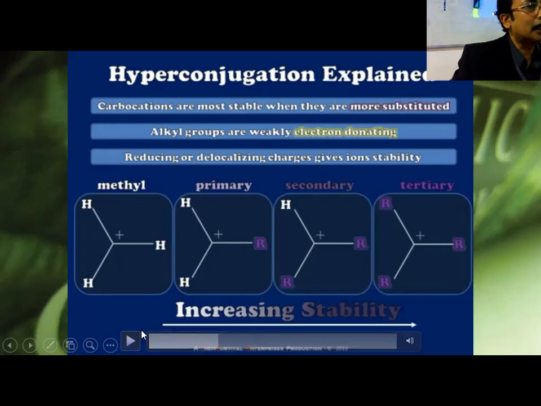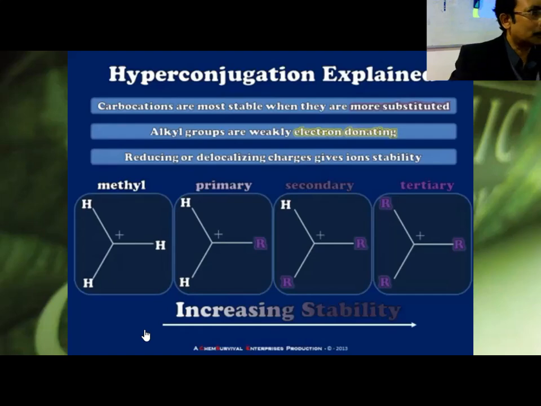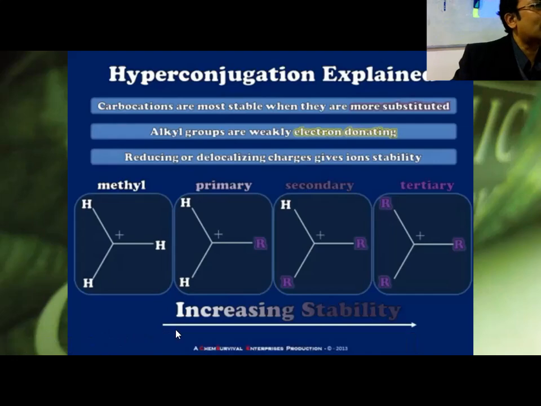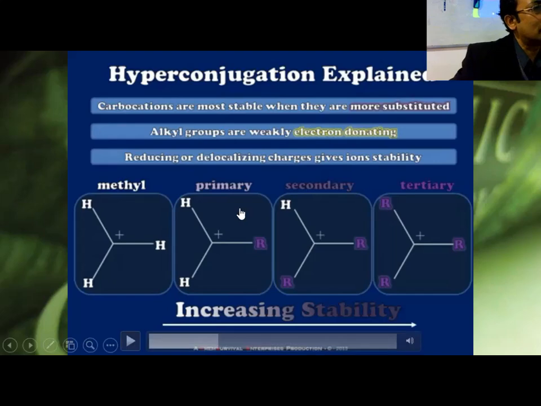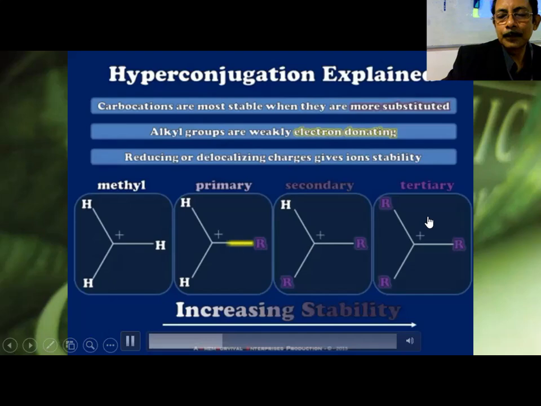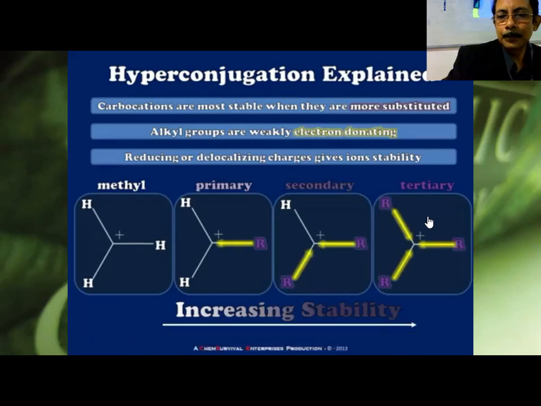So both, what I am telling, inductive effect and hyperconjugation, are working in the same direction most of the time. And if it is in the opposite direction, if it happens by chance, then inductive effect will win, because inductive effect is stronger compared to hyperconjugation. But hyperconjugation is much more widely applicable compared to inductive effect. Inductive effect is only offering one stability factor to the carbocation. But hyperconjugation is applicable for so many things. So let's take a look at what it is about these R groups that allows them to donate electrons, put electrons close to that carbocation center.